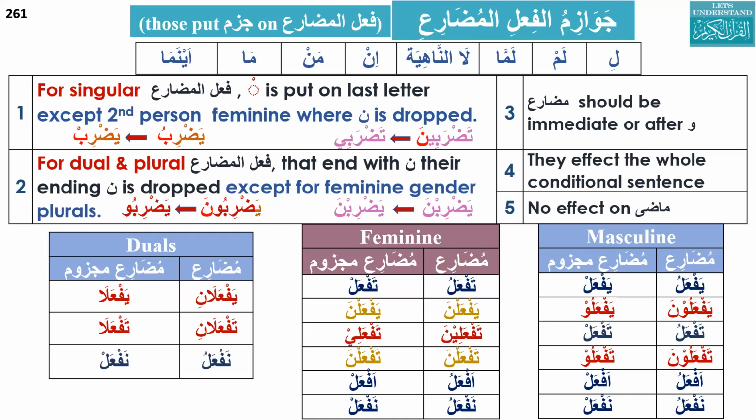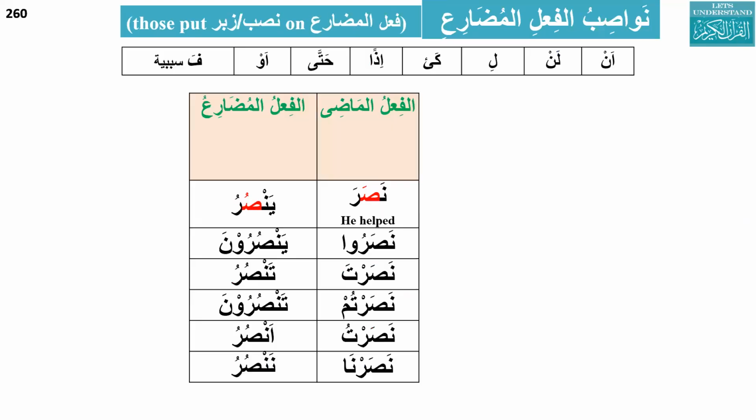Nawasibul fi'lul mudari put a nasab, fatha, on the last letter, and noon will be dropped. You can memorize them in the same order: an, lan, li, kay, izan, hatta, aw, fa sababiyya.